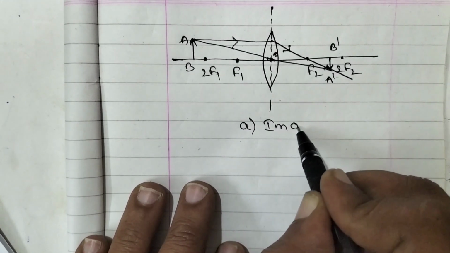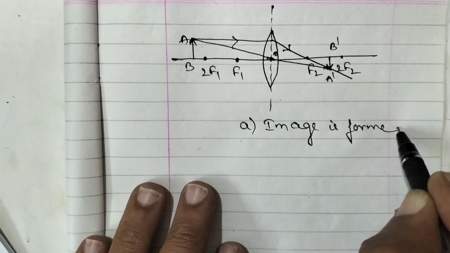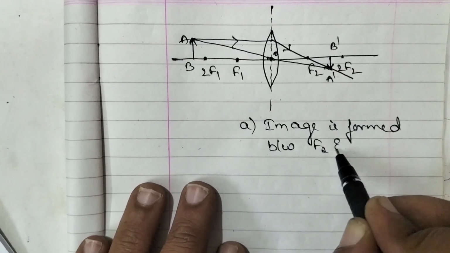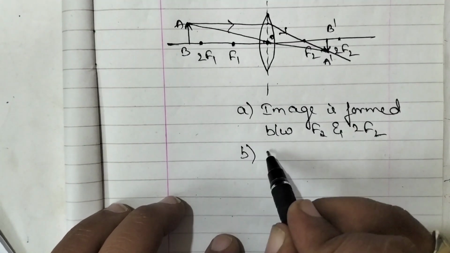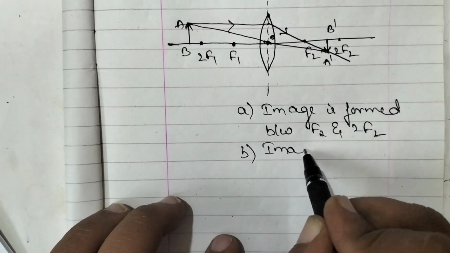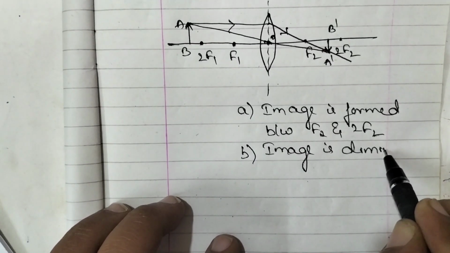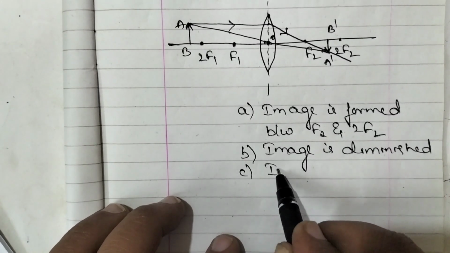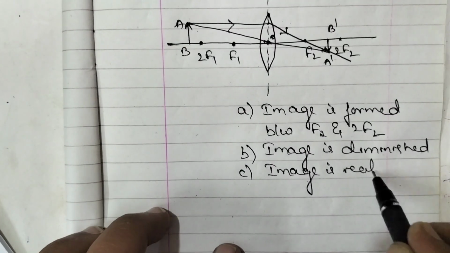So the image is formed between F2 and 2F2. Then what is the size of the image? The image is diminished. Then third, the image is real and inverted.